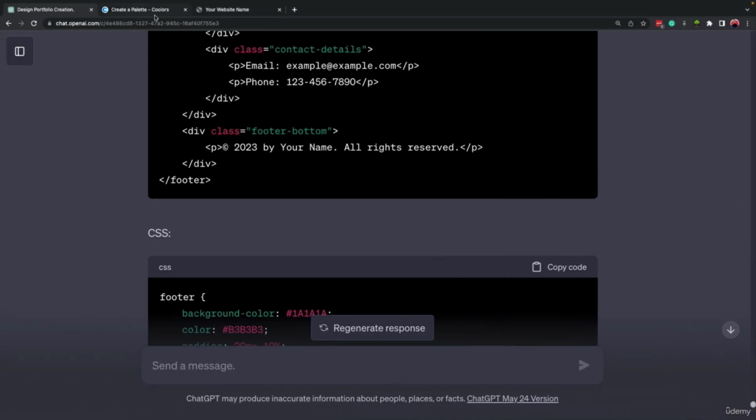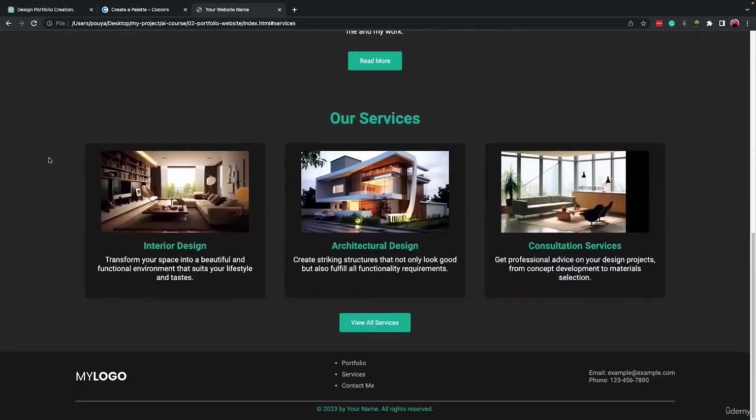So let's come here to our website and let's refresh it. All right, it looks nice. It used the logo itself, okay, without us saying it. There are some links here like portfolio, services, contact me, and for example, our email or our phone number, and then the rights reserved text, okay? It's nice, but if it was me, I would add more empty space at the top or at the bottom of it, okay? It requires more room to breathe. It's so close to each other.